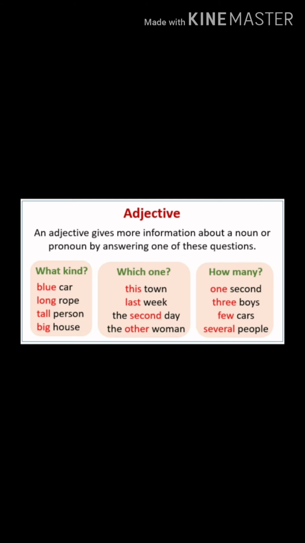Less and fewer. Less refers only to quantity. Fewer refers only to number. For example, we did not sell less than a dozen eggs to anyone. I have less money than you. Next example, no fewer than 60 passengers were injured. No fewer than 6 attacks were made last night. These are some examples of less and fewer.